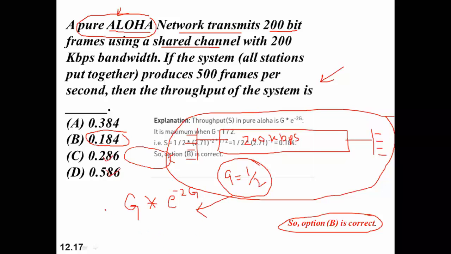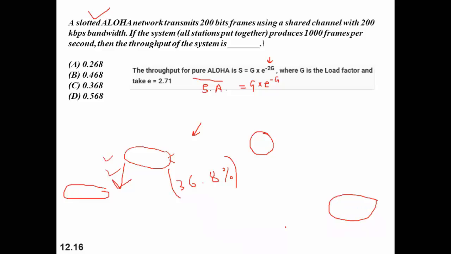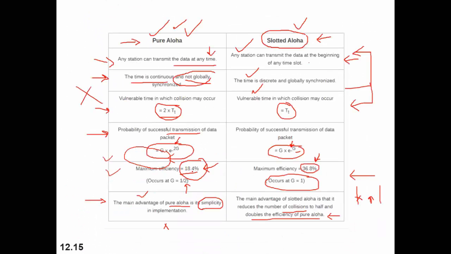What we will get is the throughput S equal to 0.184. That is nothing but 18.4%. As we have talked in our previous slide, you can see this is what we are talking about, 18.4% in case of pure Aloha. Whereas in case of slotted Aloha, it is 36.8% when the value of G is 1, and the value of G, that is the load function, is 1 by 2 for pure Aloha.